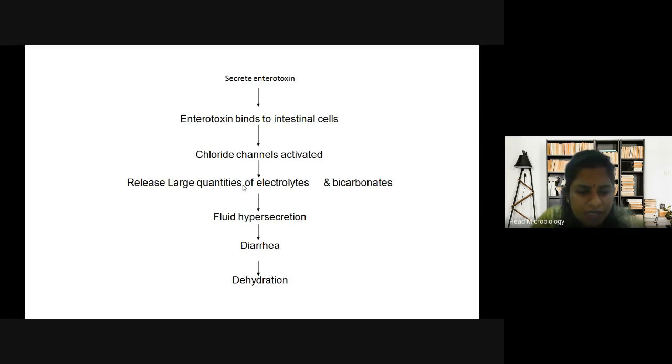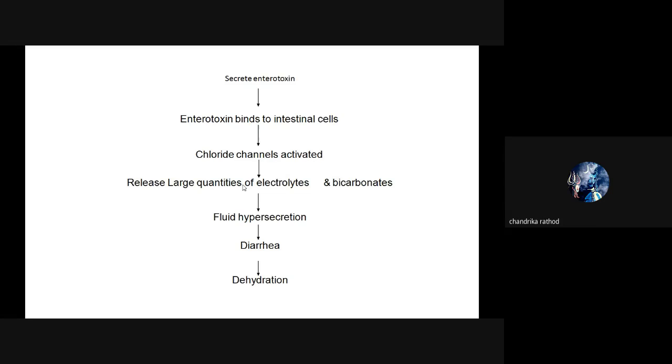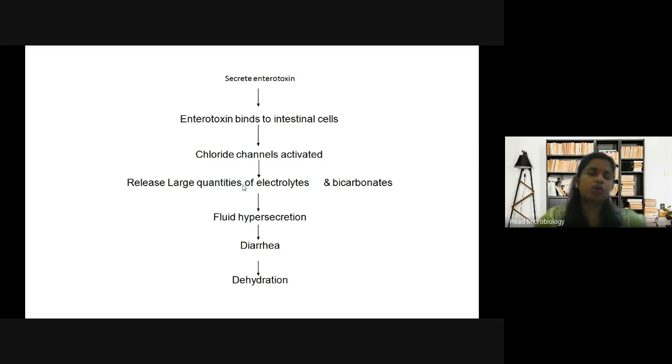Diarrhea is what? You all know what diarrhea is, no? What happens in diarrhea? Loose stools, which have more water content, watery stools. Why is it happening?